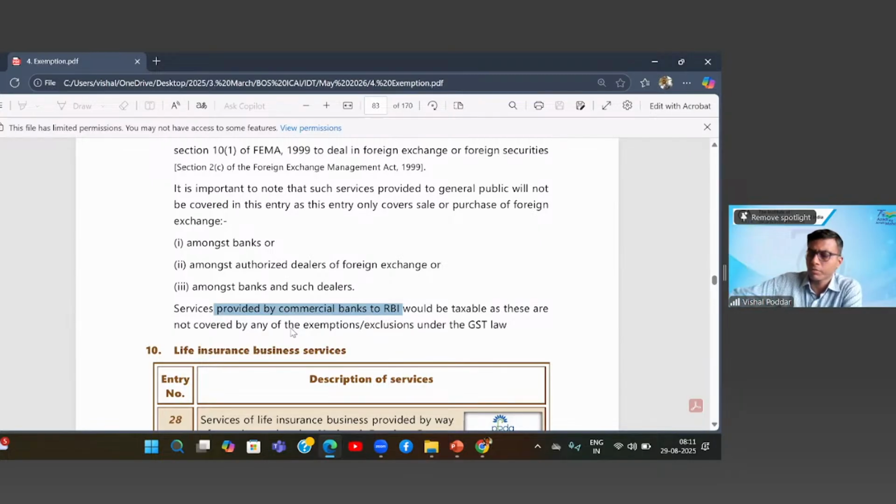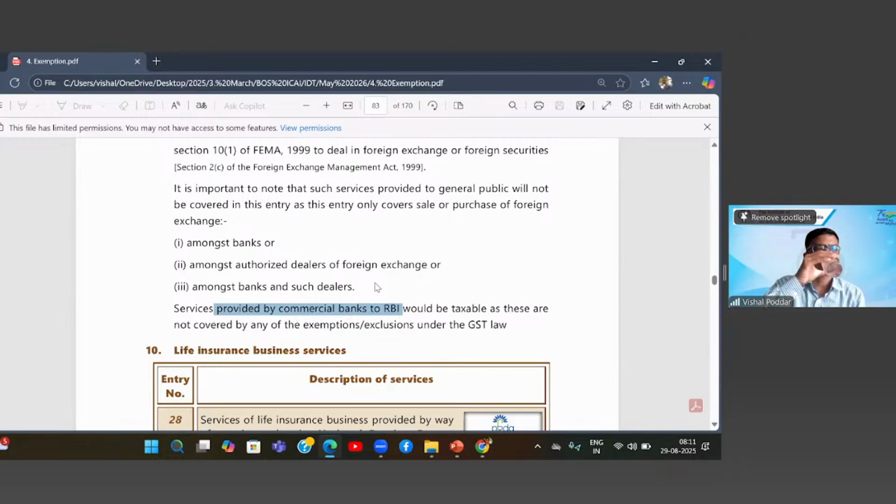Correct? So I think here in this line, some other point is covered and not this point of foreign exchange, or at least the query that you asked. I don't believe that is covered here, because in that case, service is given by RBI to the other banks or authorized money changer. Correct, Geet? Yes, sir.